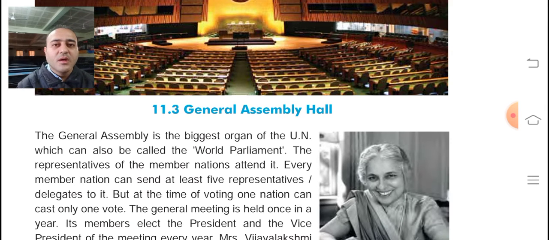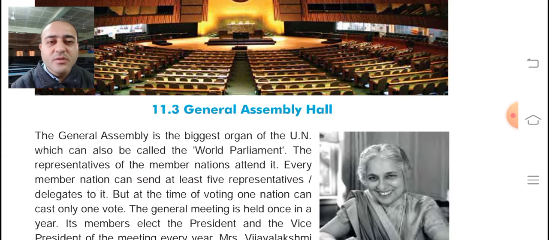We have heard about the Indian Parliament, members of Parliament, known as MPs. Those are the people who look after the nation, who work for the nation, who make changes in the laws, who try to find solutions to the problems of our country. In a similar way, this is the General Assembly, and it is also known as World Parliament because all the problems occurring in the world, and the solutions for them, are brought to the General Assembly.